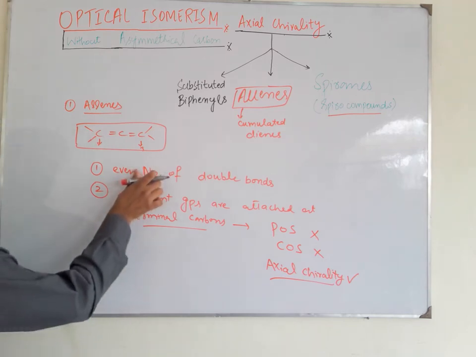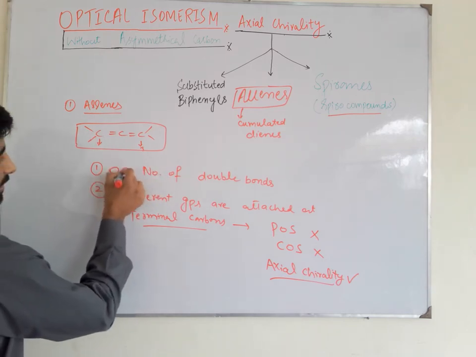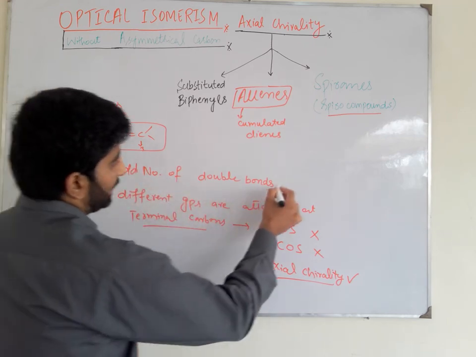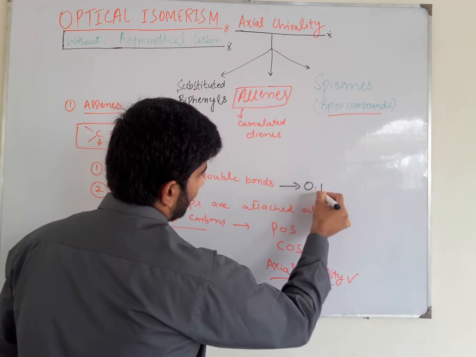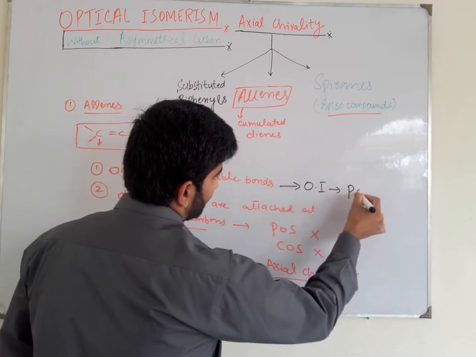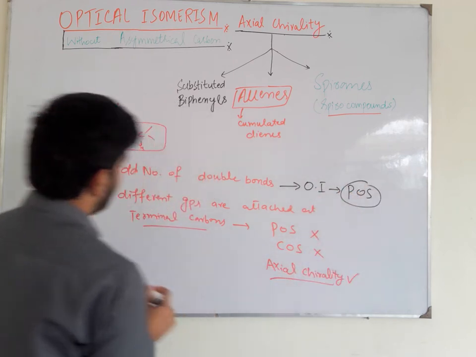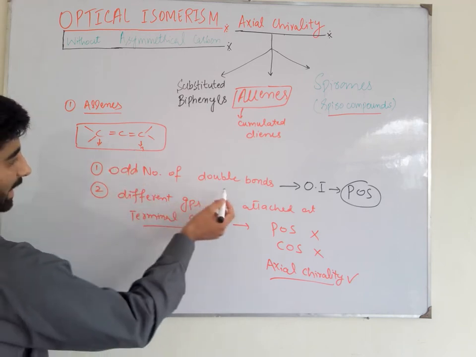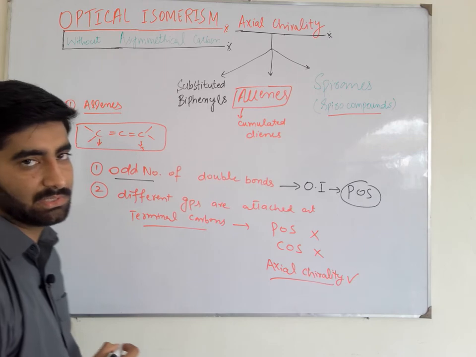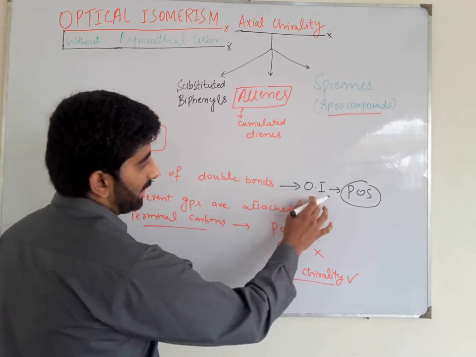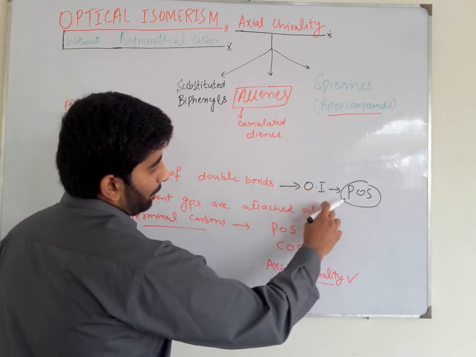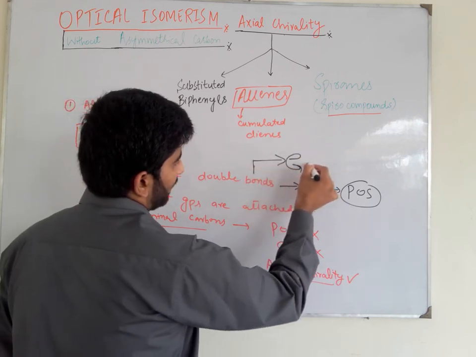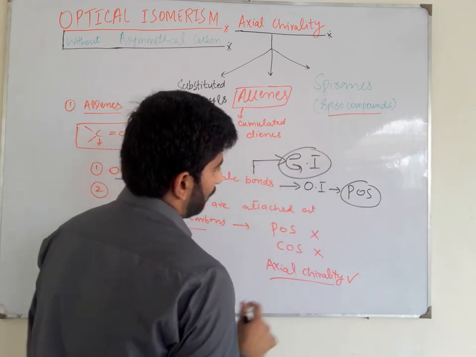If an odd number of double bonds is present, then our allene becomes optically inactive due to the presence of a plane of symmetry. If different groups are attached at the terminal carbons and the allene contains an odd number of double bonds, it is optically inactive due to the plane of symmetry, but it shows geometric isomerism. It does not show optical isomerism.